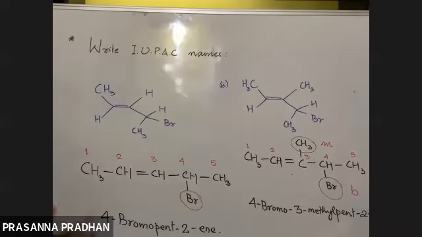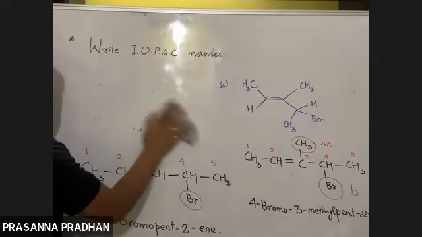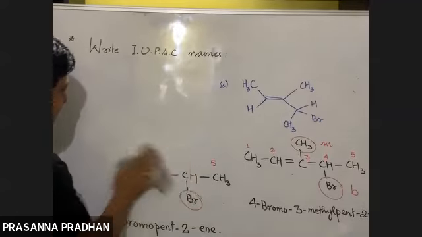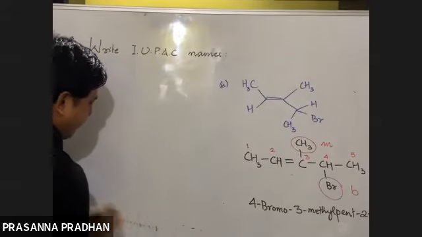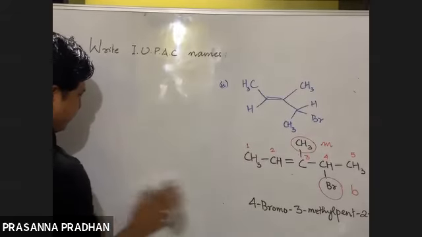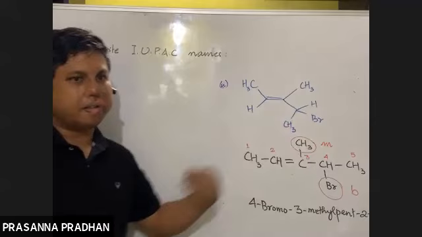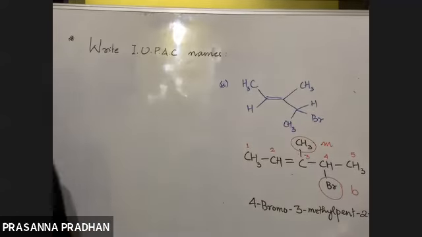If there is more than one substituent, which substituent are we going to name first? That substituent which comes first in the alphabetical order will be named first. So this is how we name these types of halides according to the IUPAC system of nomenclature.